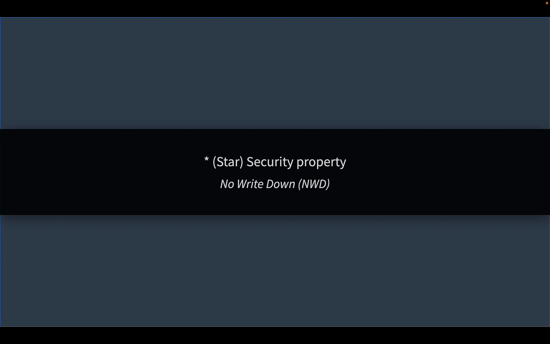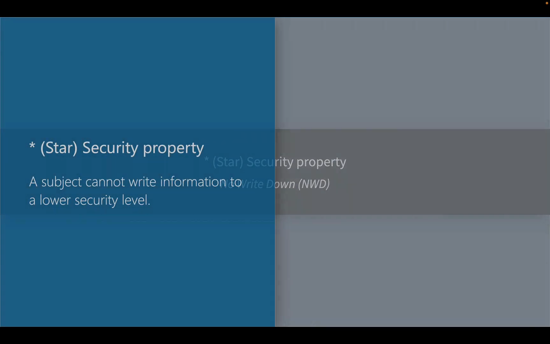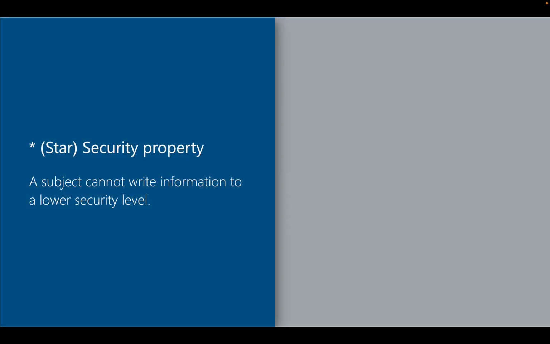The second rule in the Bell-LaPadula model is the star property, no write down. This rule states that a subject at a certain security level is not allowed to write information to a lower security level. This prevents the unauthorized flow of information to less secure levels.